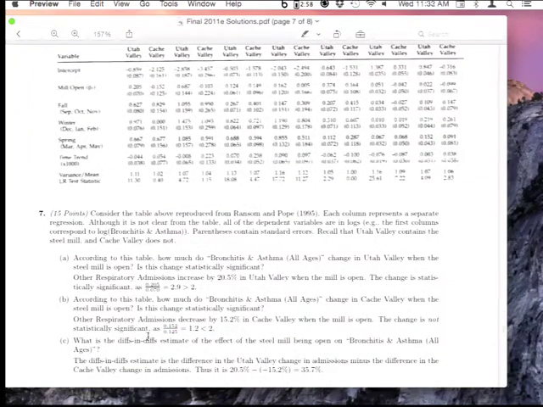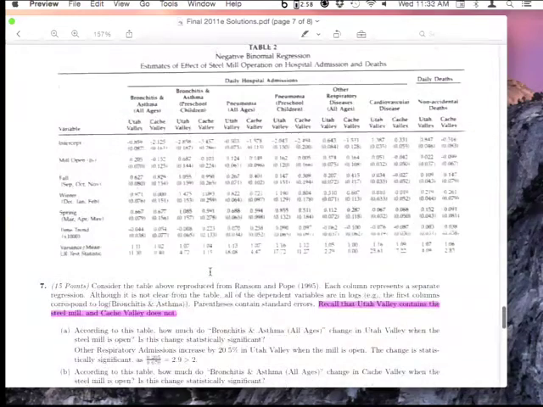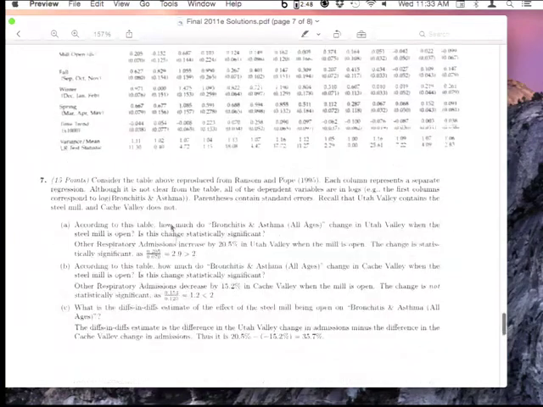It even tells you in the question, just in case you didn't remember the details, Utah Valley contains a steel mill, Cache Valley does not. So in some sense, that's kind of reassuring, right? Because this is running a regression using data from Cache Valley, where the coefficient is on an indicator for the time period during which the steel mill is open. But the steel mill isn't actually in that valley, so it's just defined based on dates. It doesn't actually indicate that there's a steel mill operating in that specific valley. So you would hope that you wouldn't find a significant effect of the steel mill in a different valley on hospitalizations in Cache Valley. And sure enough, you do not find that, in the sense that at least it's not statistically significant.